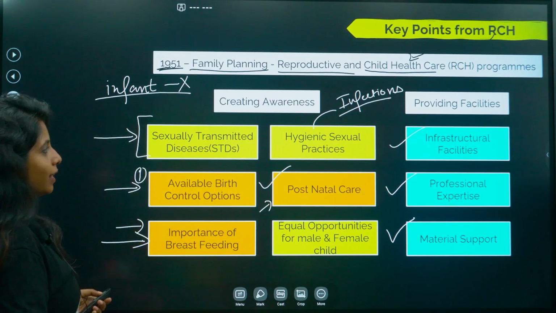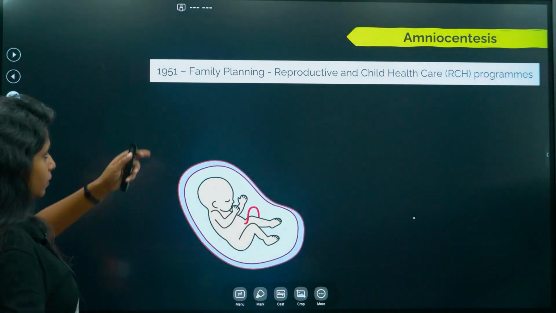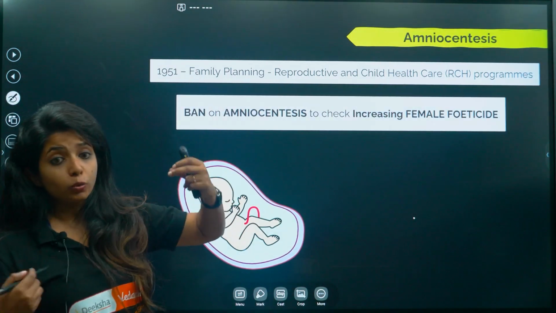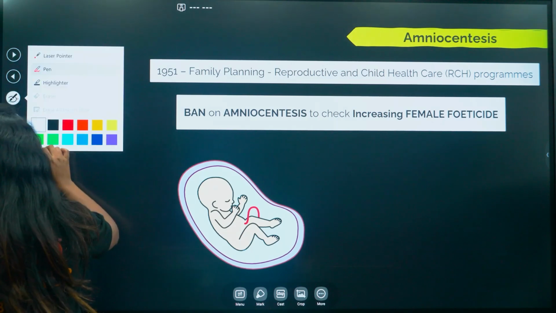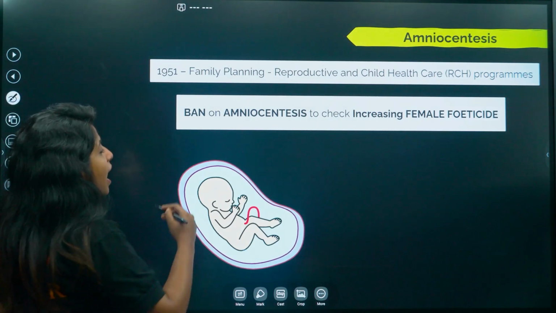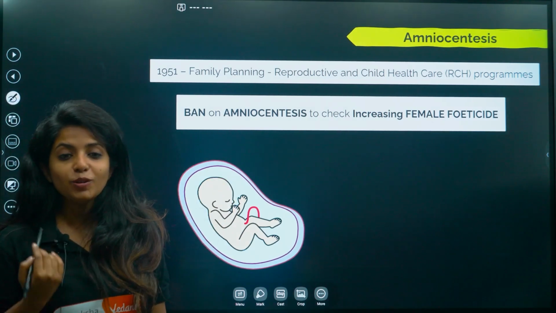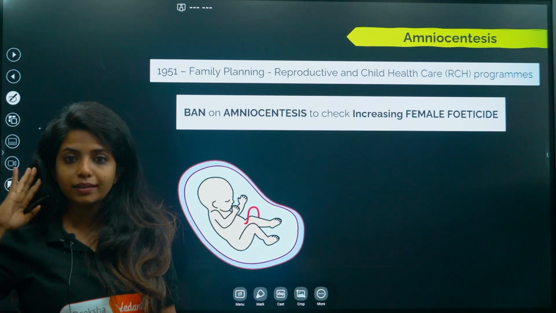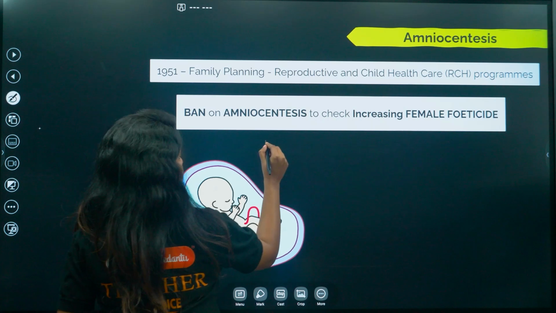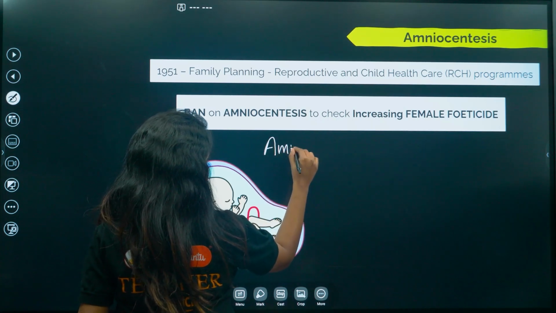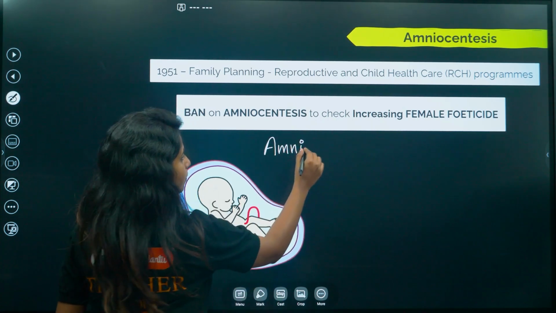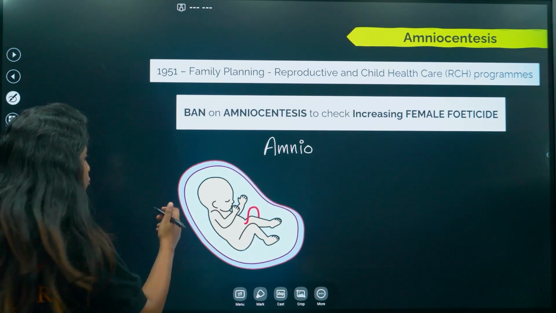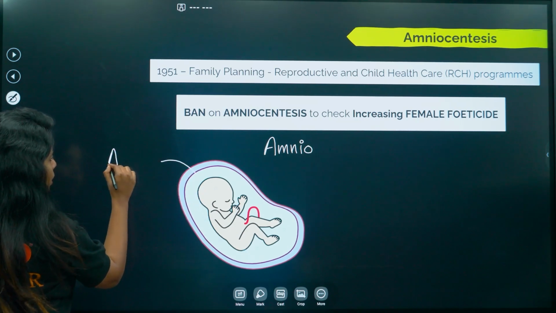Okay, going ahead, what do we have next? Apart from all these things that we studied, there is also one thing that the government decided to do, that is to have a ban on amniocentesis. Now, amniocentesis, what do you mean by that? First thing, I want you to remember the name. We divide it into amnio. Remember, around the baby there was a fluid which is known as what, children? Amniotic fluid.